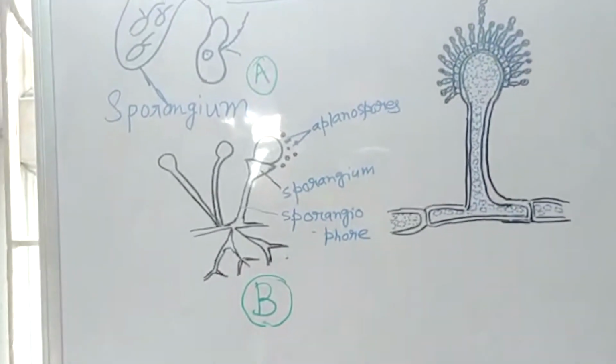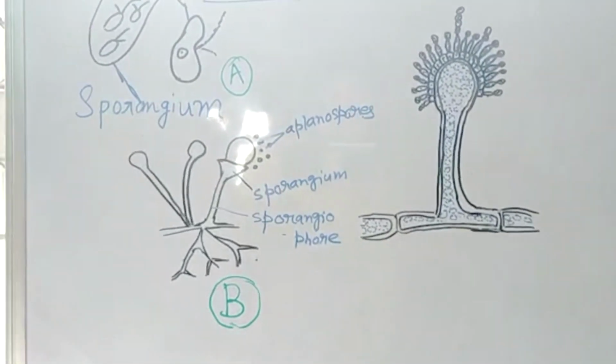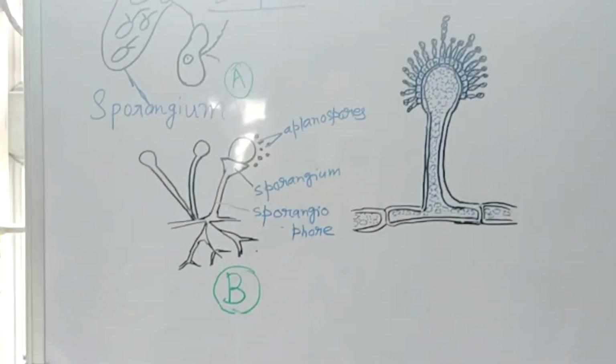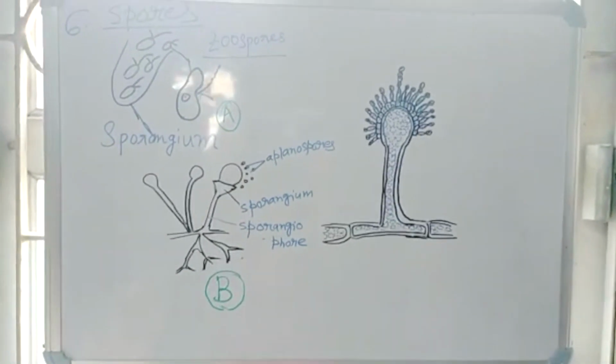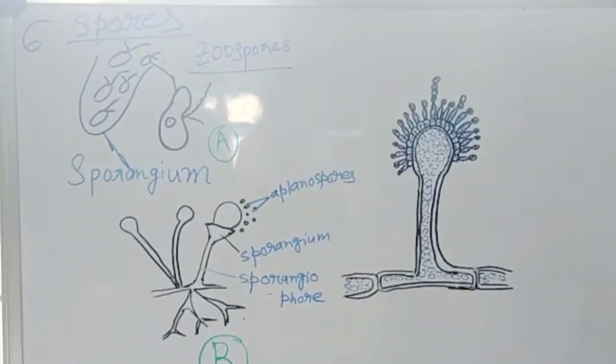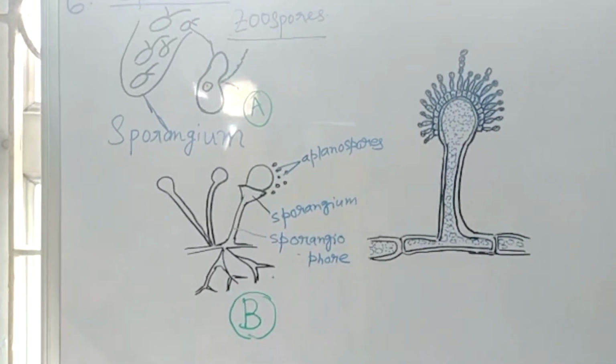Fungal zoospores are without cell wall. Fungal zoospores possess no wall and possess one or two flagella. On the contrary, non-motile aplanospores have typical cell walls around them.